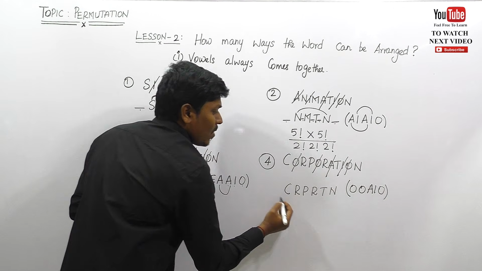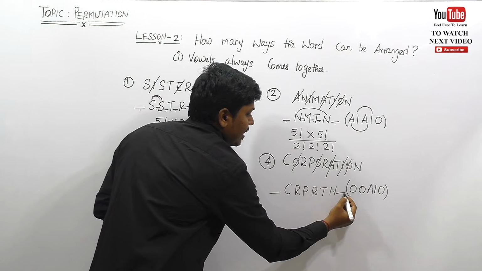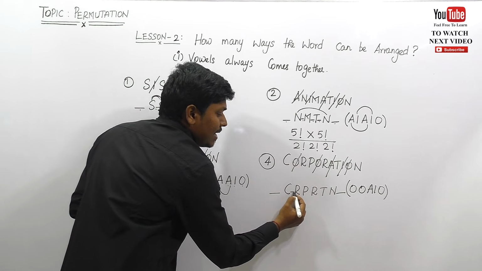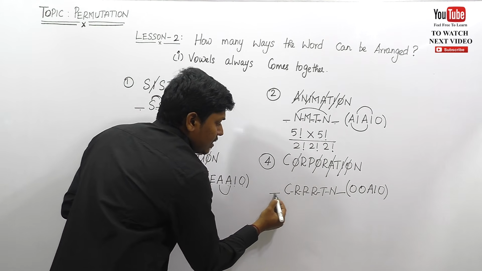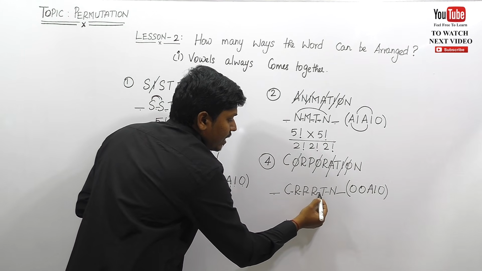So friends, we can place all the vowels at the front or at the last or between every letter, right? So count how many places are there. How many places are there? 1, 2, 3, 4, 5, 6, 7.